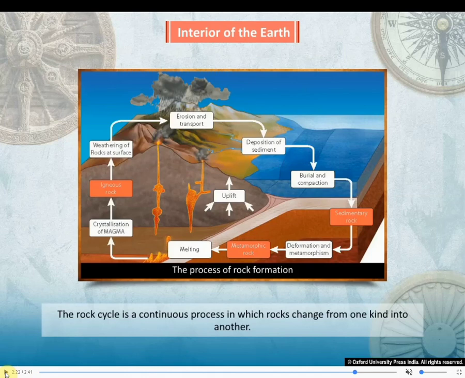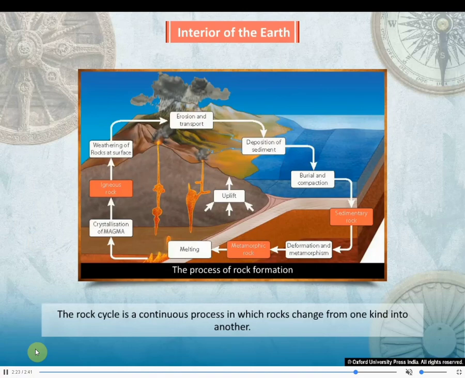The rock cycle is a continuous process. Take a screenshot so that you can easily read it and understand. It is the continuous process in which rocks change from one kind to another. They can change due to temperature and other processes beneath the earth. So the formation of the rocks can change because of erosion and transport, deposition of sediments, and various changes in the earth's crust.